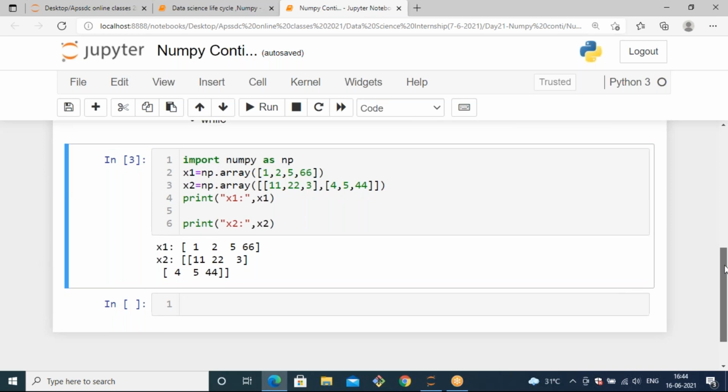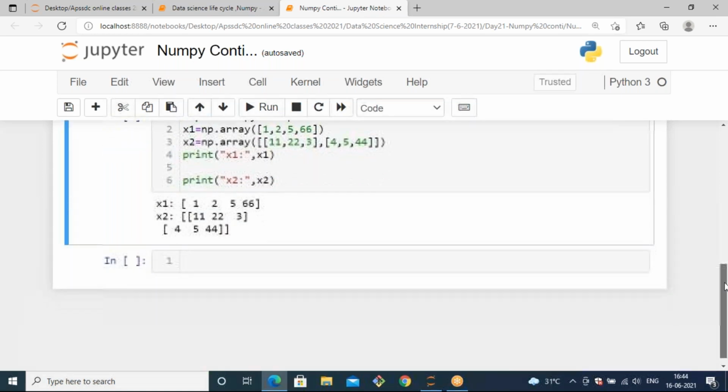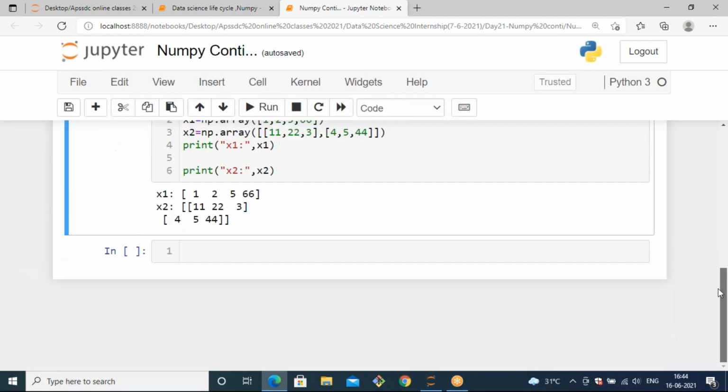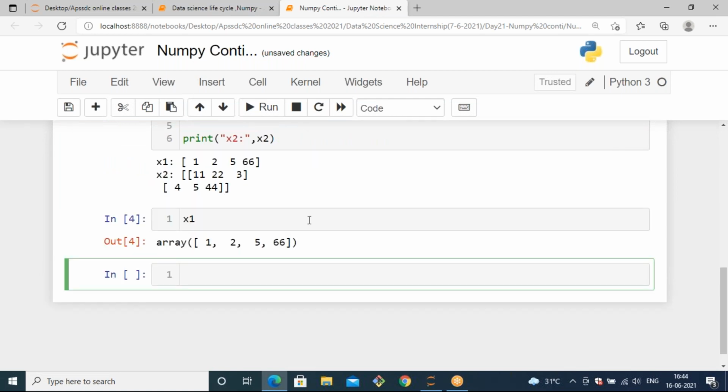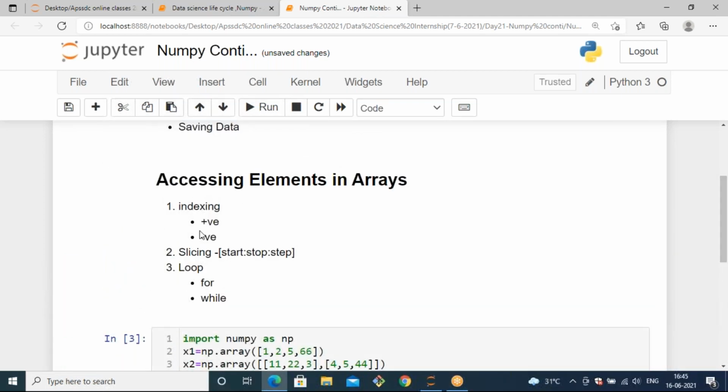So with respect to these two arrays, x1 and x2, we are going to access the elements. Now let's see how to access the elements from a one dimension array. Initially I have x1 like this, with four elements: 1, 2, 5 and 66, and you are already aware of that, right? Indexing can be of two kinds, positive and negative. Whenever you want to access a single element, you can simply use indexing.